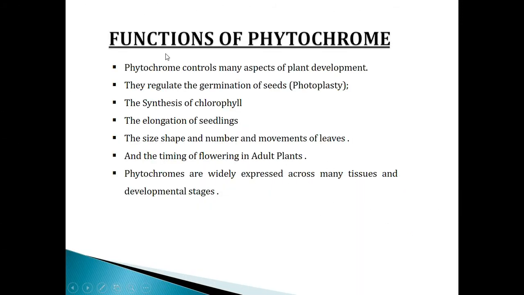Now let's go to the functions of phytochromes. Here are some functions of phytochromes. Phytochrome controls many aspects of plant development. They regulate the germination of seeds, photoperiodism, the synthesis of chlorophyll, the elongation of seedlings, the size, shape, number and movements of leaves, and the timing of flowering in adult plants. Phytochromes are widely expressed across many tissues and developmental stages.